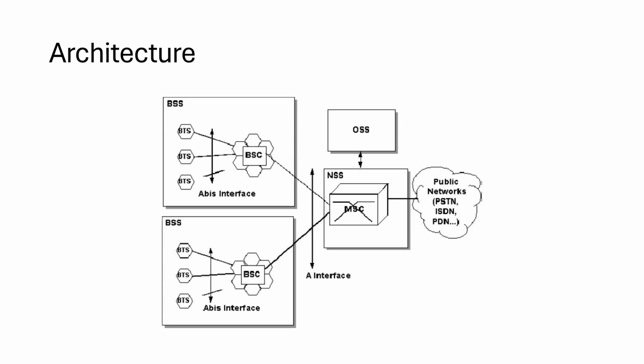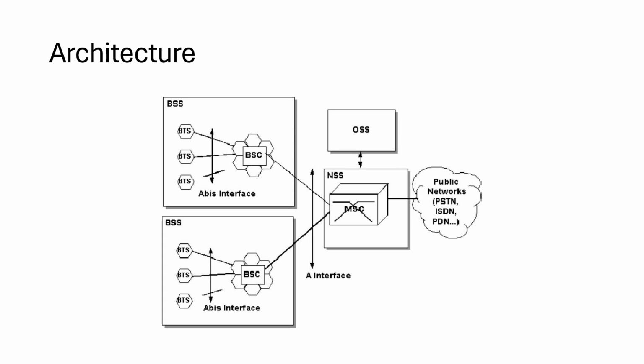So this is the architecture of a GSM. It consists of BSS, NSS, and OSS. This is a combination of different subsystems. So the main three subsystems are BSS, NSS, as well as OSS. The entire operation of each subsystem can be explained further.